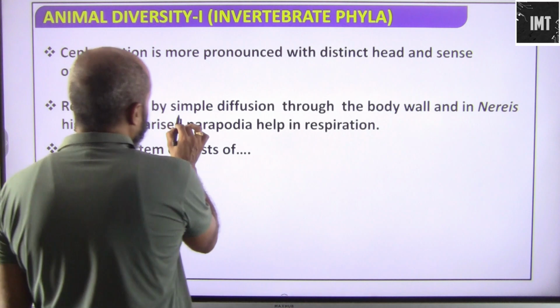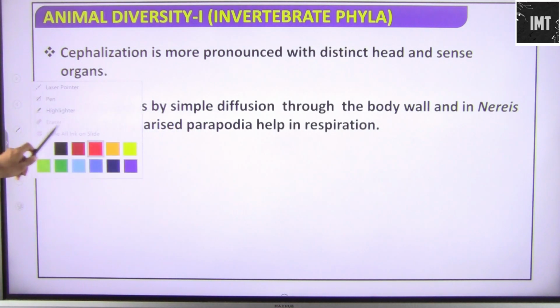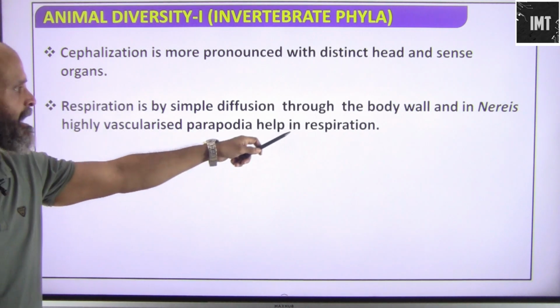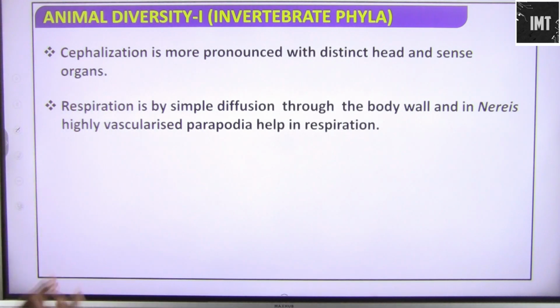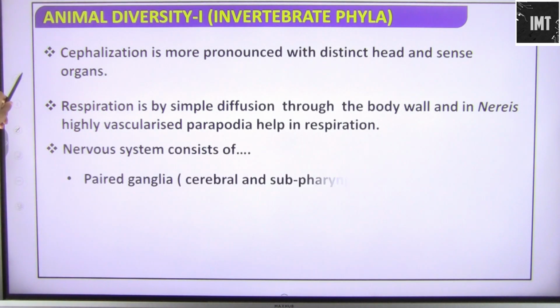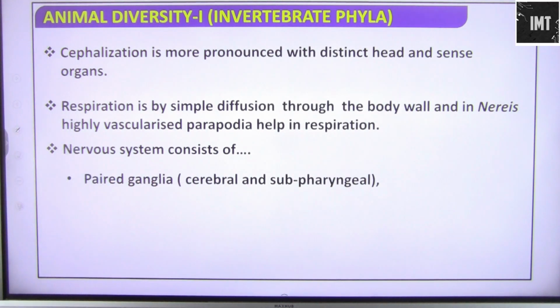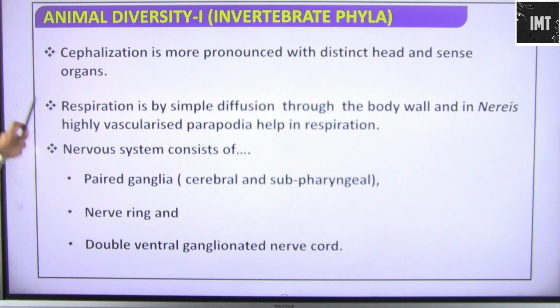So respiration is by simple diffusion. From one body to the other, it's basically diffusion that is happening through the body wall. And in Nereis, highly vascularized parapodia help in respiration. So Nereis is basically a species for this phylum, and that is all. Nervous system consists of paired ganglia, that is cerebral and subpharyngeal. So their nerve ring is there. Double ventral ganglionated nerve cord is also present.